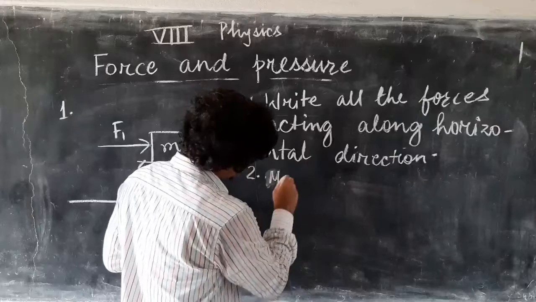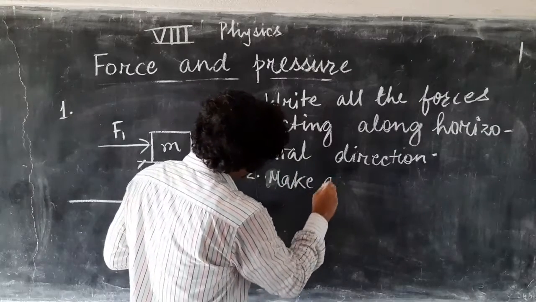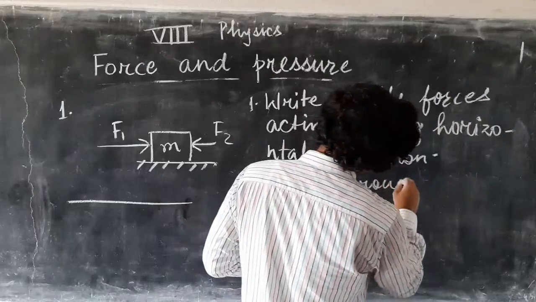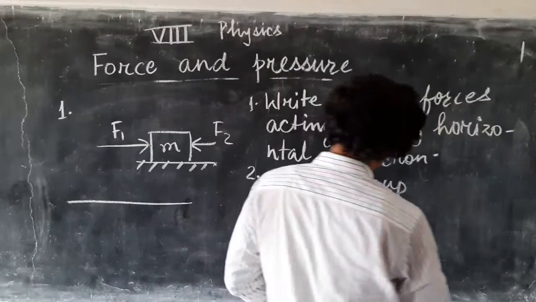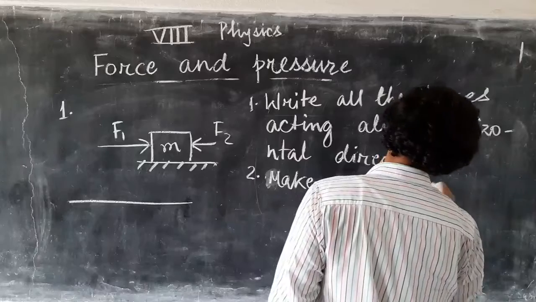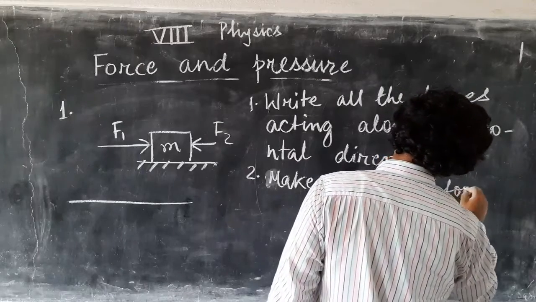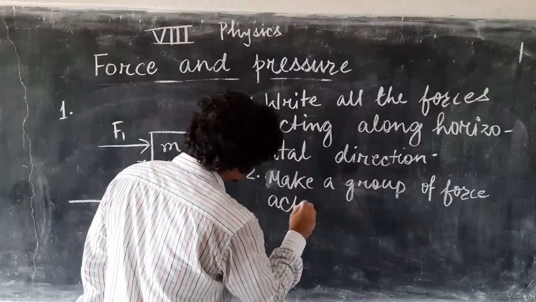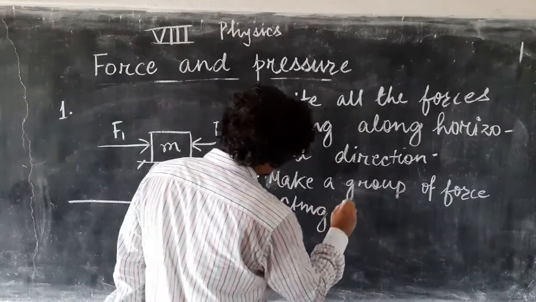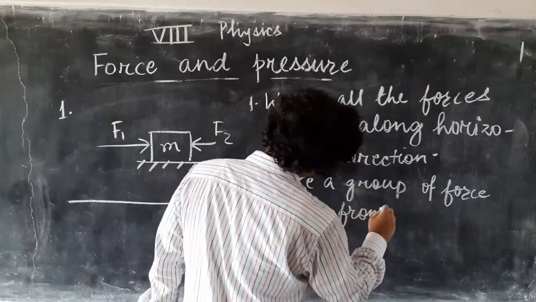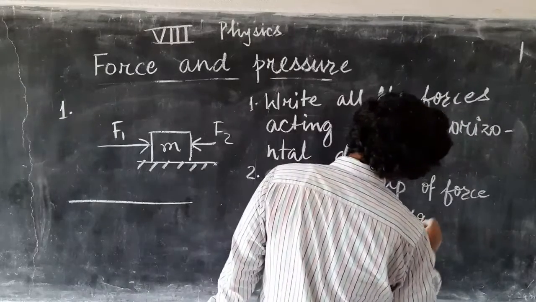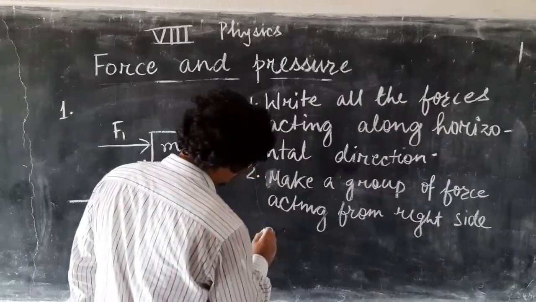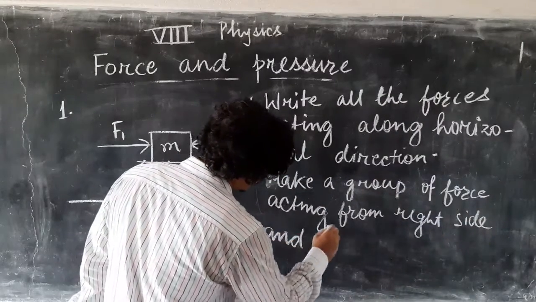Make a group of forces acting from the right side and the left side.